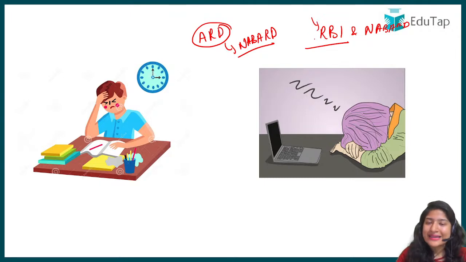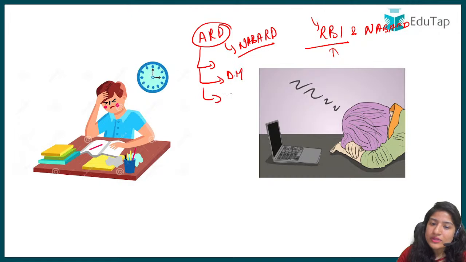For example, ESI's basic you must have understood. For quant you have understood, right? Reasoning you must have understood. And apart from that, English, right? English आपको आता होगा. But the three things that we have to focus on are ARD, right? Decision making, and there is one more, that is computer knowledge, right? These three must be the things जिसमें आपको परेशानी face हो रही होगी, right?